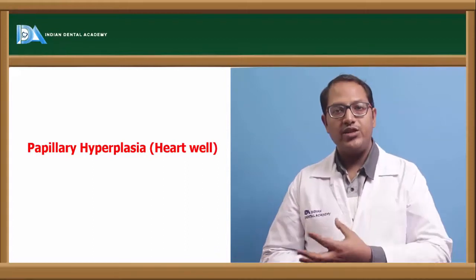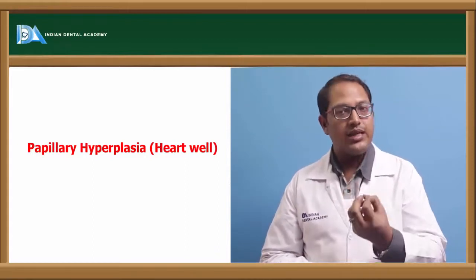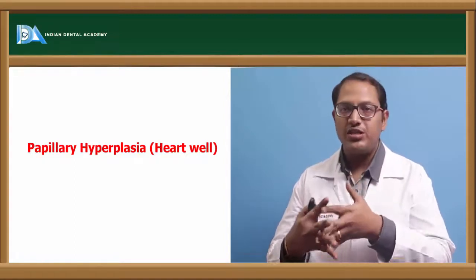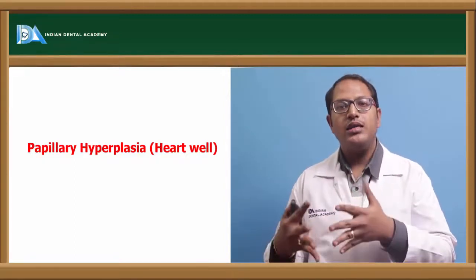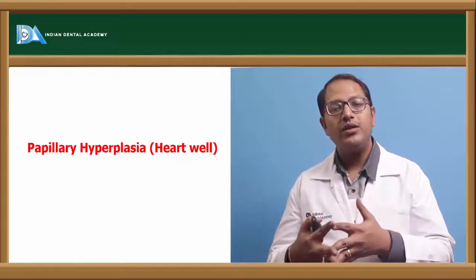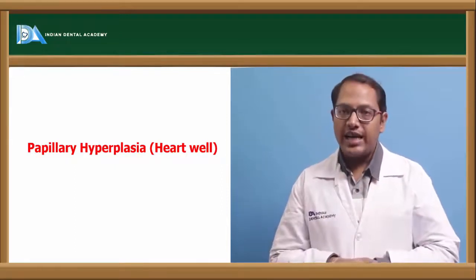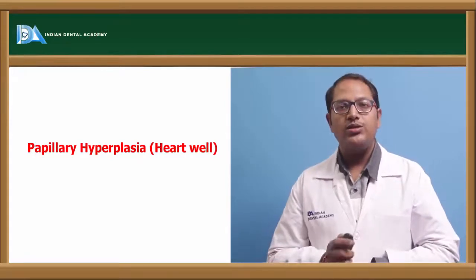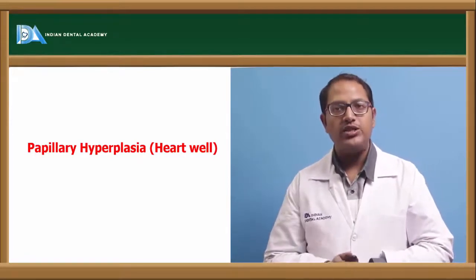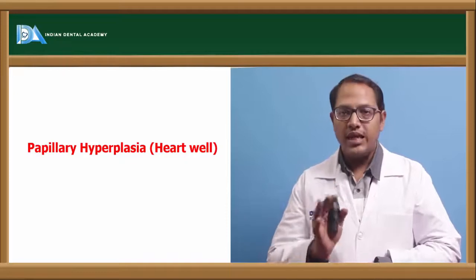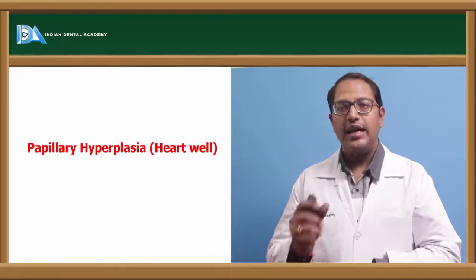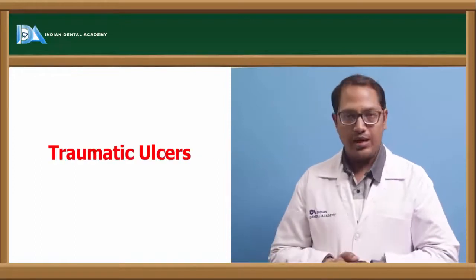Some part of the denture, like I told earlier, which has some projections, is going to hurt those papillary projections all the time. So that will cause the rete pegs to be destroyed, and that will cause an ulcerative reaction in that particular place. So again, you need to do what? You need to go ahead with removal of the denture, keeping it aside, massage of that particular place, relieving the denture in the area which is hurting, and then reinsert it in the patient's mouth.